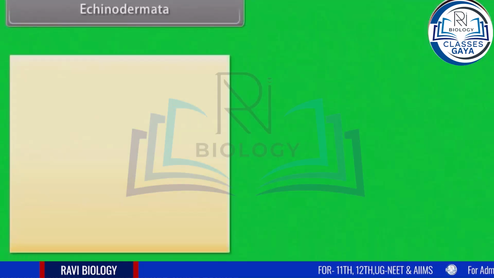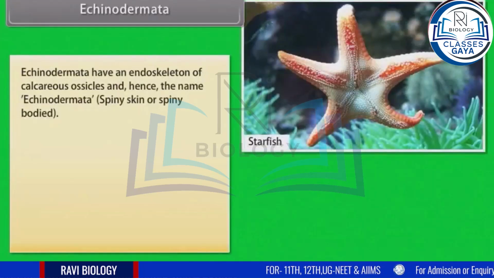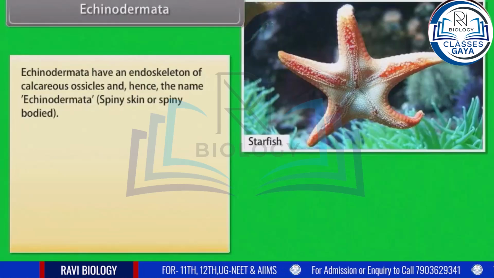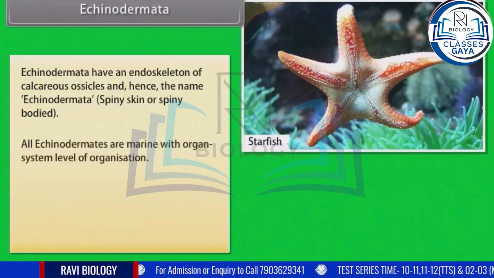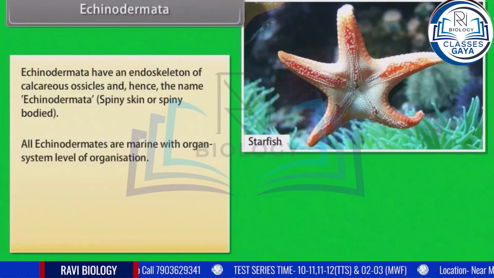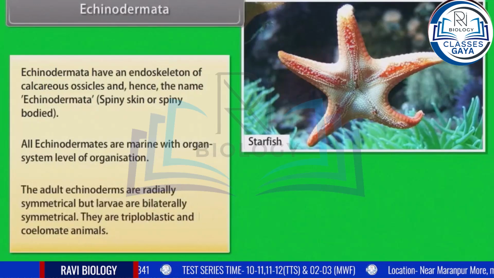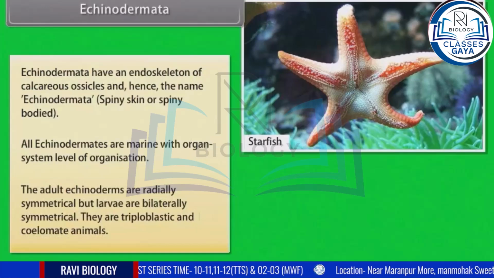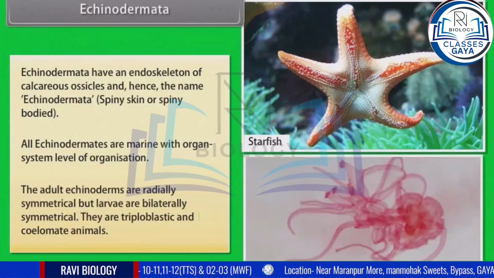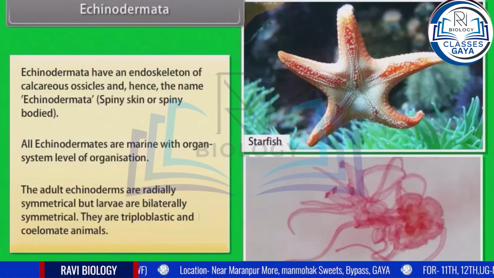Echinodermata. Echinodermata have an endoskeleton of calcareous ossicles and hence the name echinodermata, which means spiny skin or spiny bodied. All echinoderms are marine with organ system level of organization. The adult echinoderms are radially symmetrical, but larvae are bilaterally symmetrical. They are triploblastic and coelomate animals.